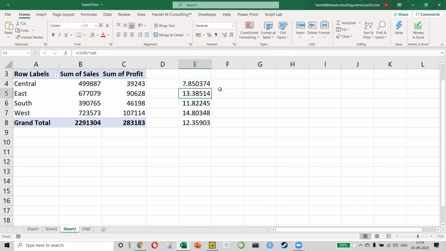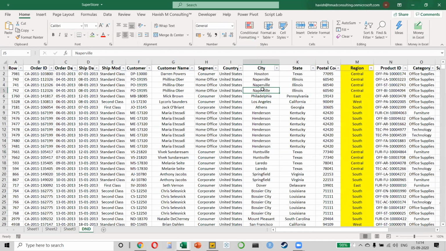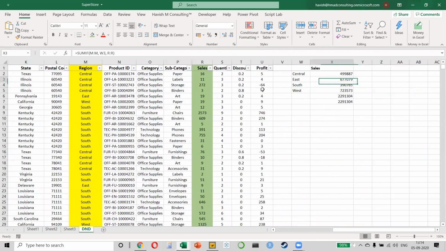Actually, we don't need to multiply by 100. You're right. So let me convert it into a percentage, and you would notice it tells us that the profit margin for the entire business is 12.636%, correct?